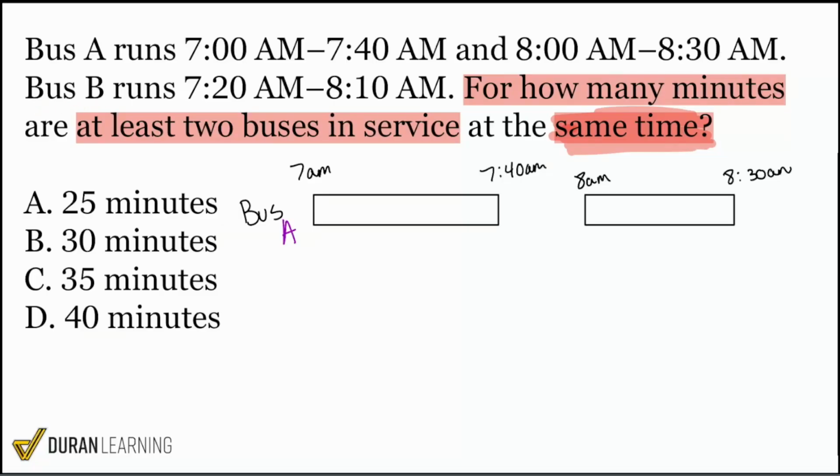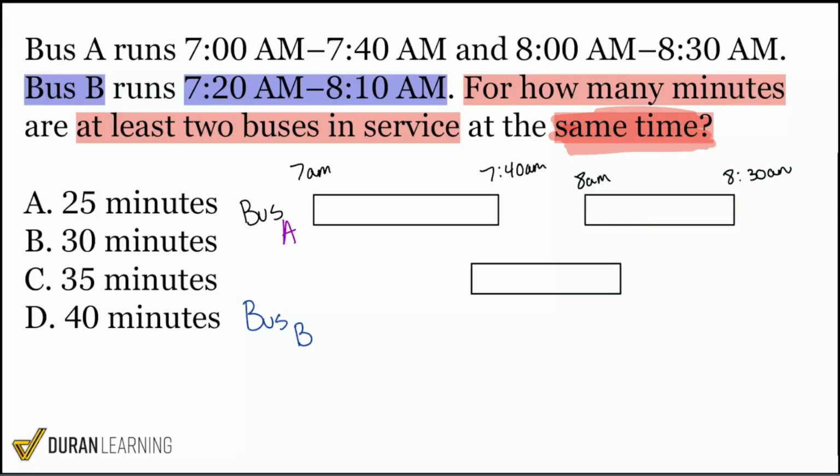So now let's imagine bus B. And I'll use a different color for that. I'll use blue. And I'll say over here, bus B runs from 7:20 a.m. to 8:10 a.m. So let's grab one of these blocks and show that right over here. Because again, it starts just before 7:40. That's going to be 7:20. And it runs slightly after 8 a.m. because it stops running at 8:10. My party people, what we want to do now is understand the question itself.